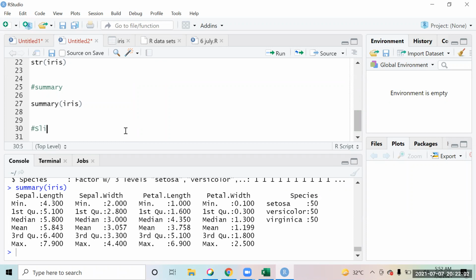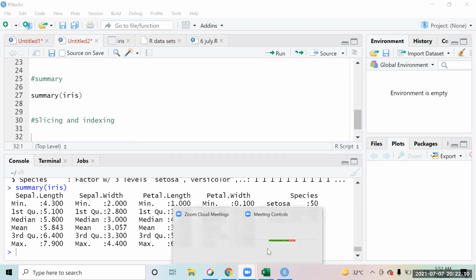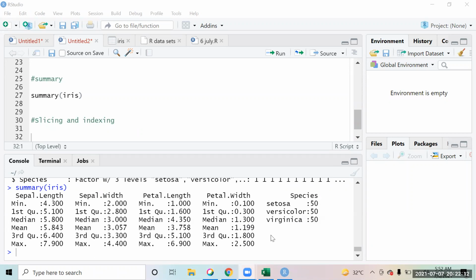Now, when we talk about slicing and indexing on a data frame, it also works the same way we had learned it on the matrices previously, right?